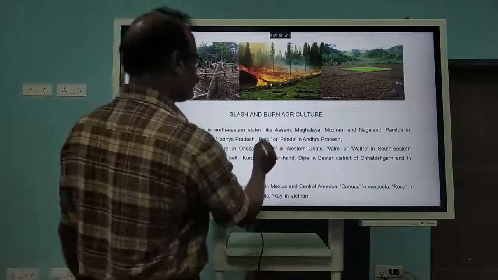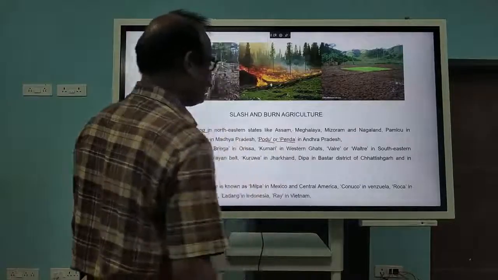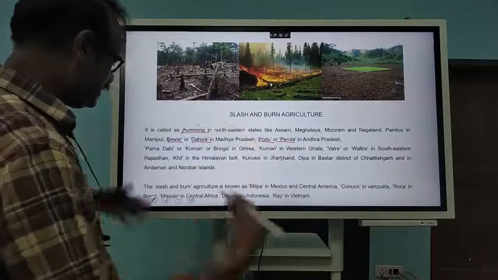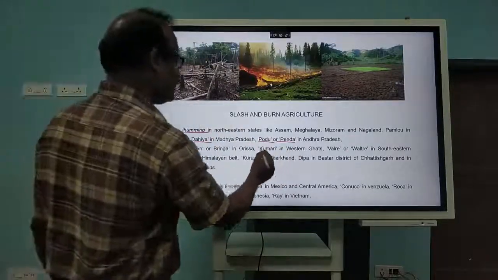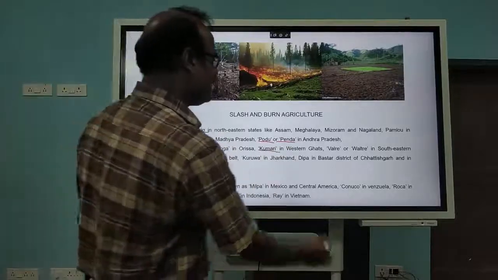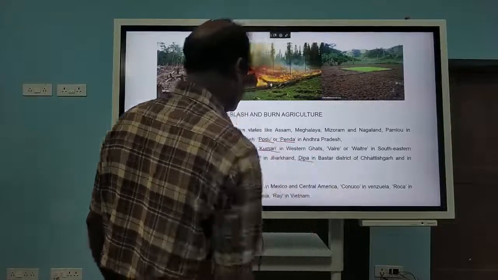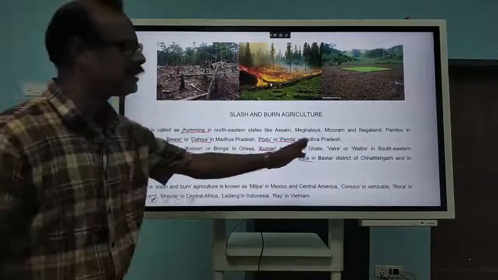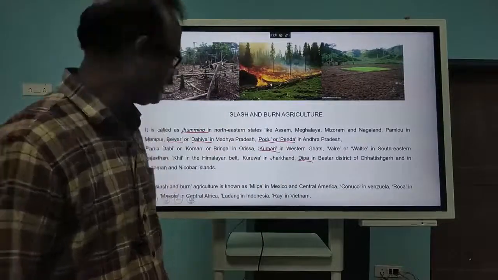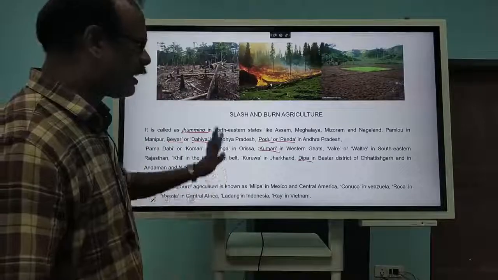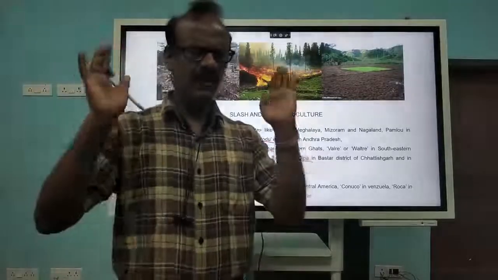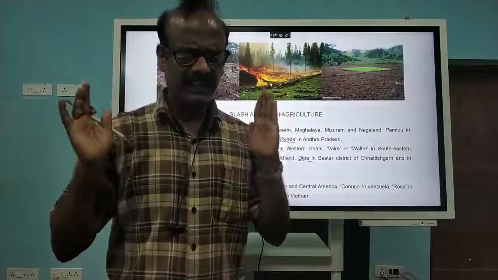In Andhra Pradesh it is called Podu or Penda. In Western Ghats it is called Kumari. In Bastar district of Chhattisgarh it is called Deepa, and in Andaman and Nicobar also they call it Deepa. Like that, all are the same, named differently; all are shifting cultivation.